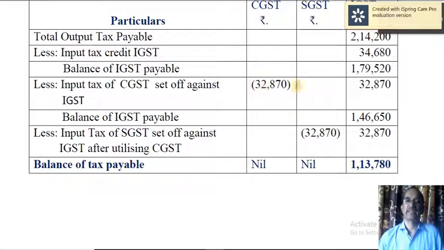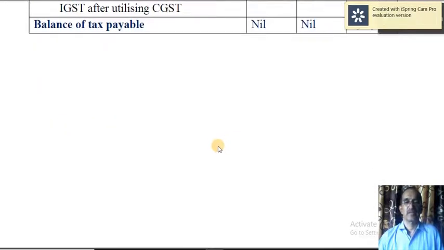And as far as CGST and SGST is concerned, there is no balance of ITC and there is no tax payable also, because entire ITC of CGST and SGST are utilized towards payment of IGST liability. So this is about this. Thank you very much for giving a patient listening.